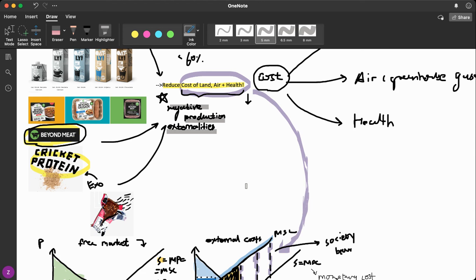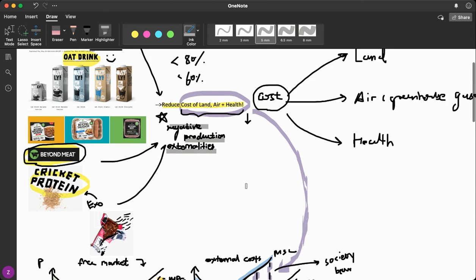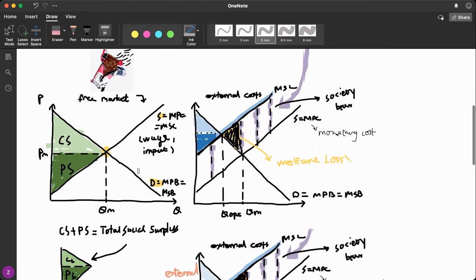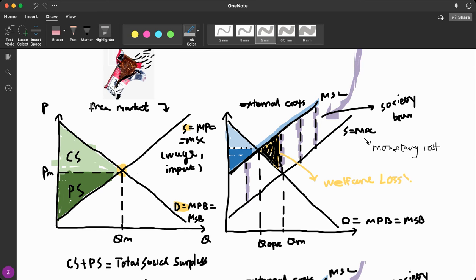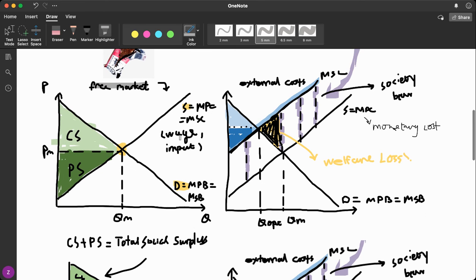So just like what we usually do, let's look at our market diagram here of, for example, a dairy farm. So initially, we have our horizontal and vertical axis representing price and quantity. In a free market, if you recall what we already talked about in the previous video, demand is equivalent to marginal private benefit and marginal social benefit, and supply is equal to marginal private cost as well as marginal social cost. So they will together meet at this equilibrium state.